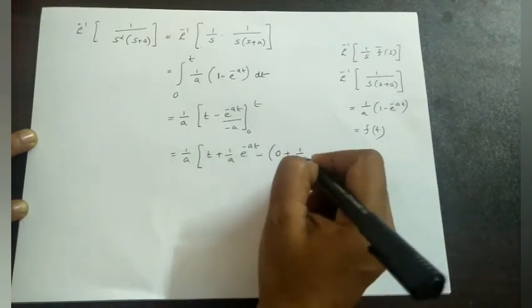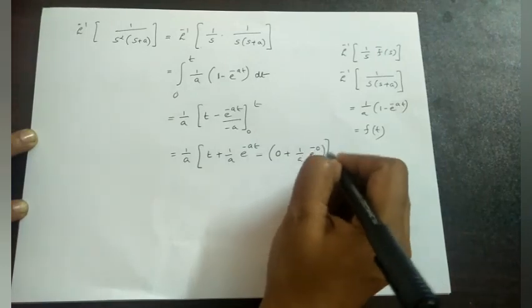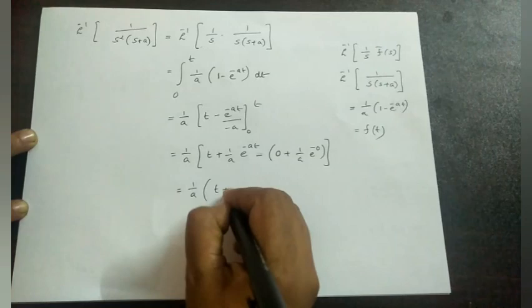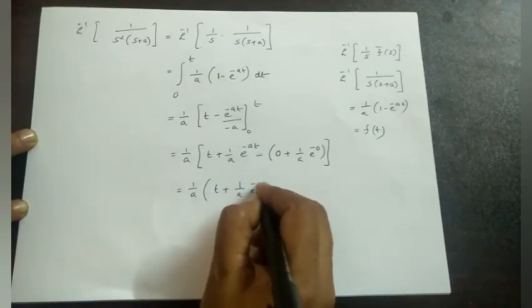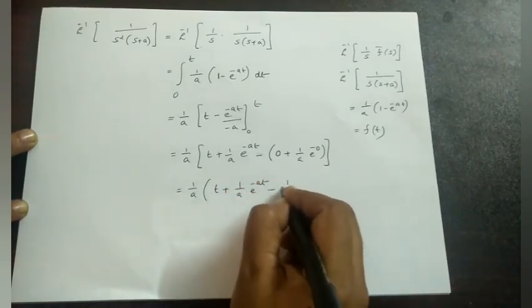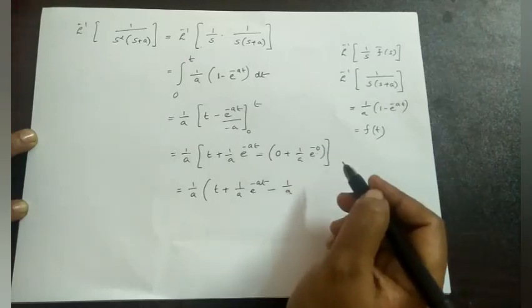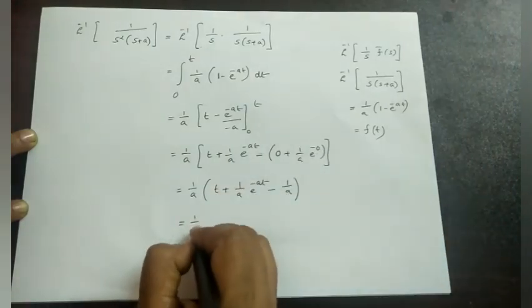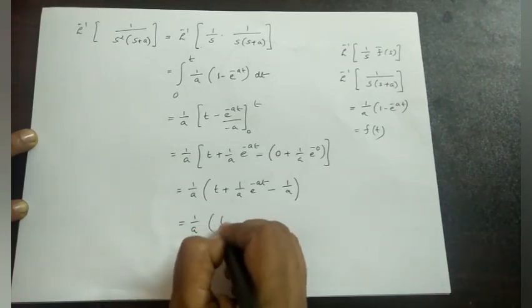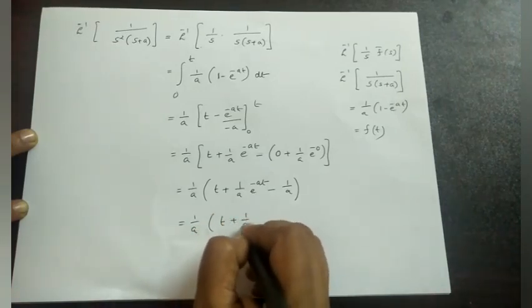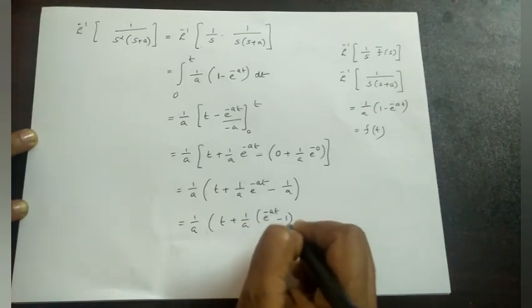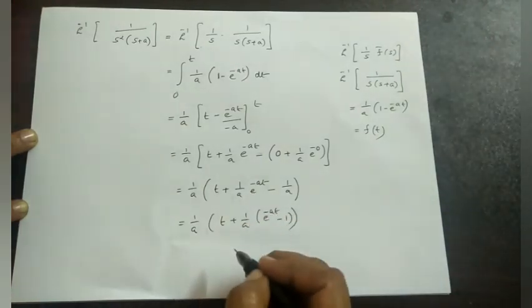Then plus 1 by a e raised to minus 0. Okay, that is 1 by a t plus 1 by a e raised to minus at, then minus 1 by a e raised to minus 0 is already equal to 1. Okay, it is equal to again 1 by a t plus 1 by a e raised to minus at minus 1. That will be the final answer.